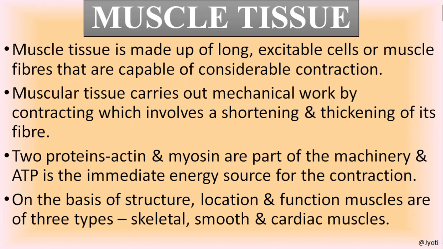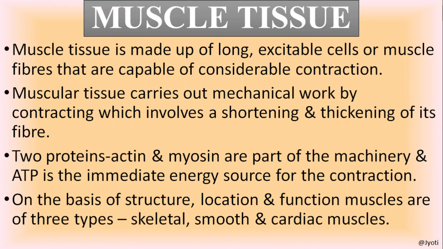Regarding the chemical composition of the muscle fiber, it is composed of two proteins, that is actin and myosin. Very important. Actin and myosin are part of the machinery of the muscle fiber, and ATP is the intermediate energy source for the contraction. When the cell is contracting, it requires energy, so the source of energy is ATP.